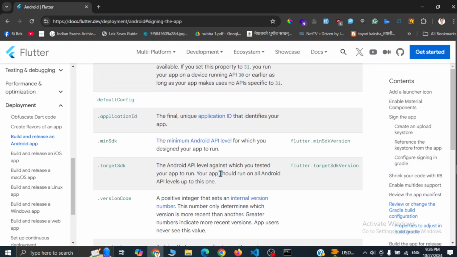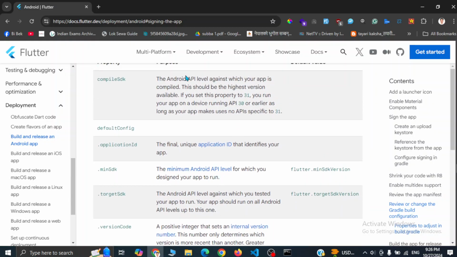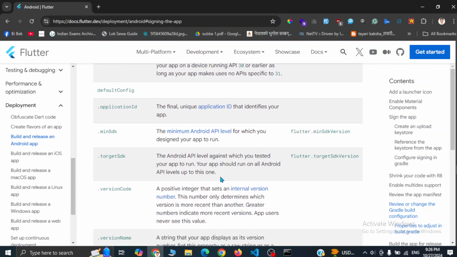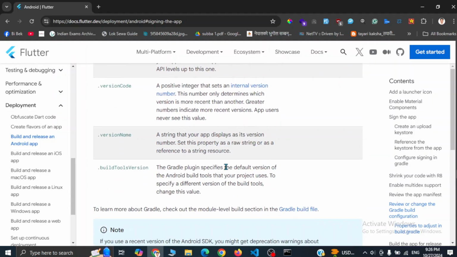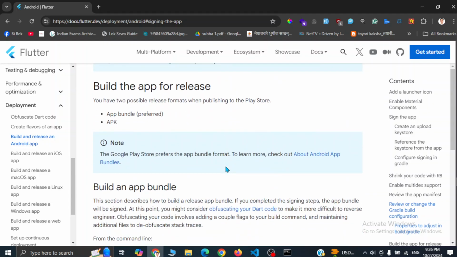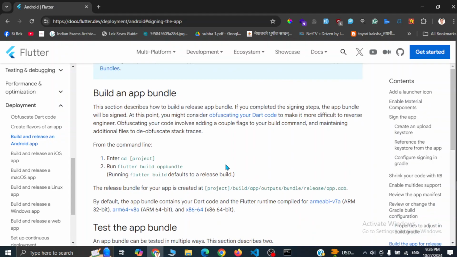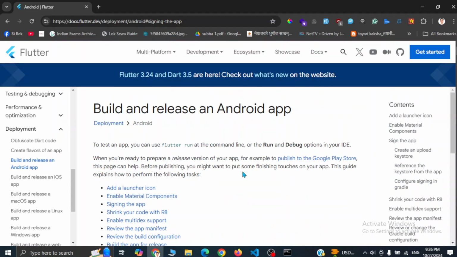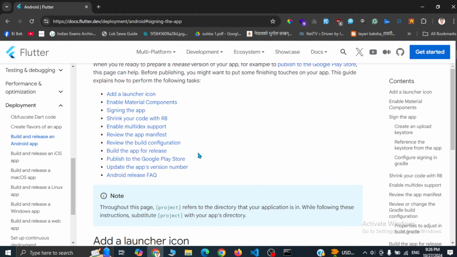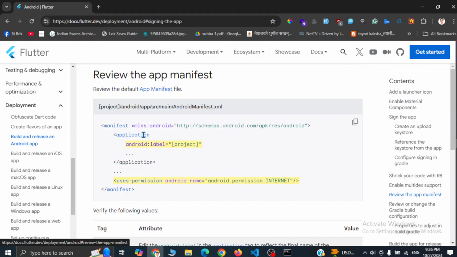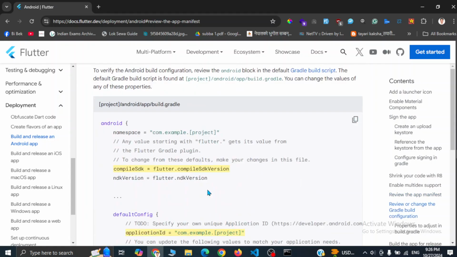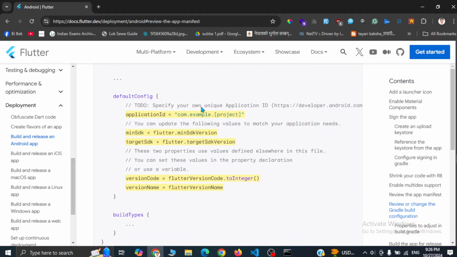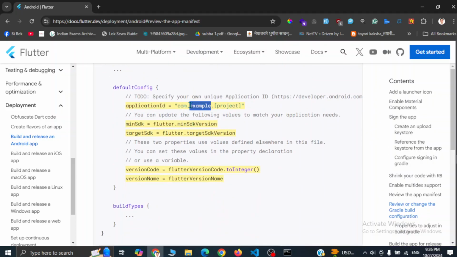And then you can learn more about what each of these properties mean in this documentation. I'll provide the link of this documentation as well. And now we have to change the application package name. Okay, I think we have missed it somewhere. Okay, here you can see the application ID. We have to change this.